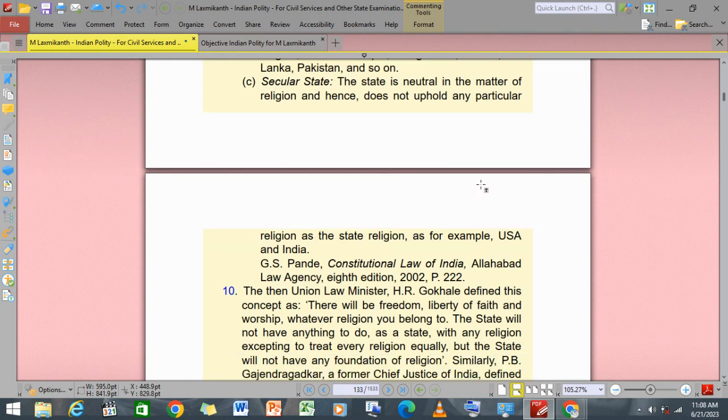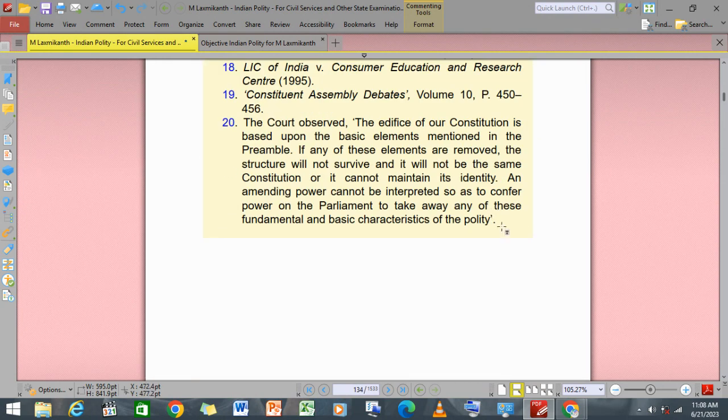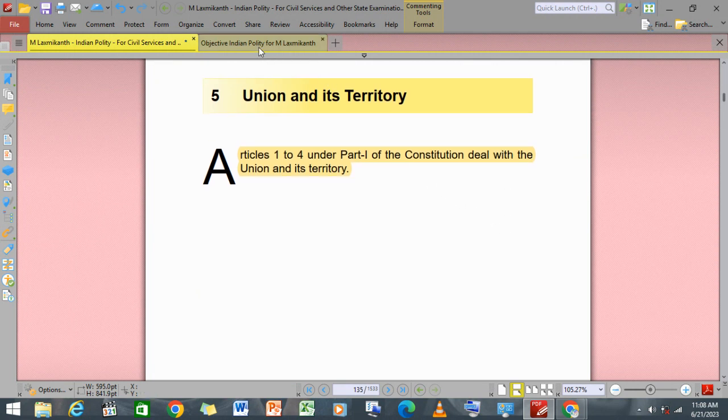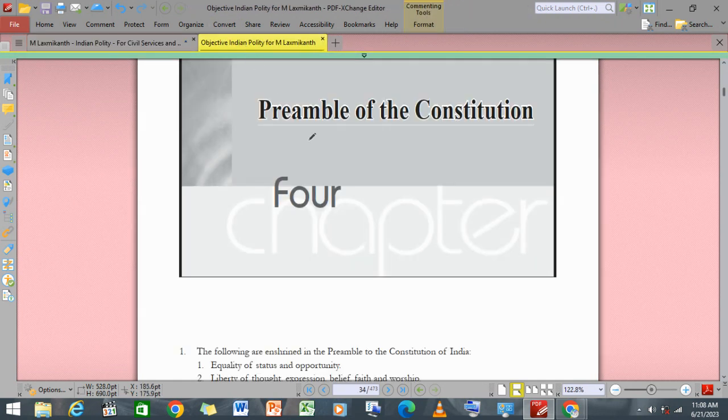Now, this is the complete chapter which we have completed. Next is the Union and its Territory, which is Part One of the Constitution. We'll talk about it later on in the next video.